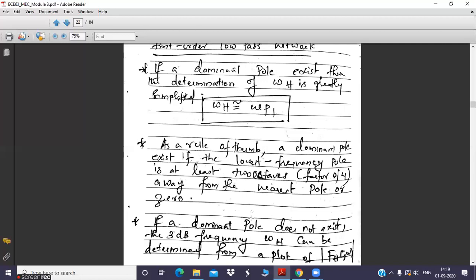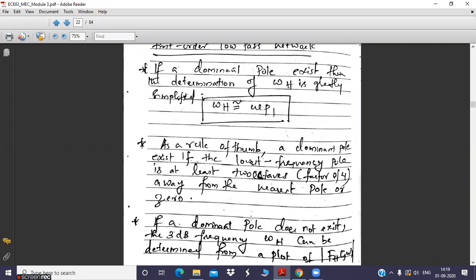Even though in your expression of the high frequency gain function you have n number of poles, still you have taken only one pole as the dominant. So what is the condition to take that particular pole as dominant? The first condition is the lowest frequency pole is at least 2 octaves away from the nearest pole or zero.